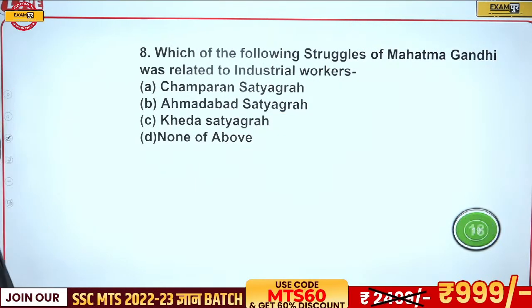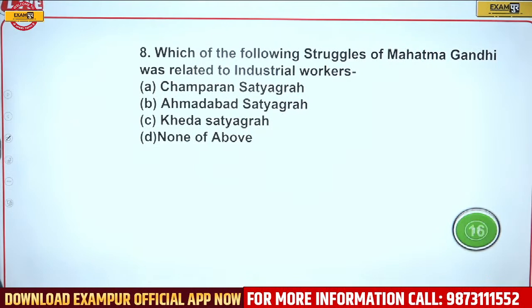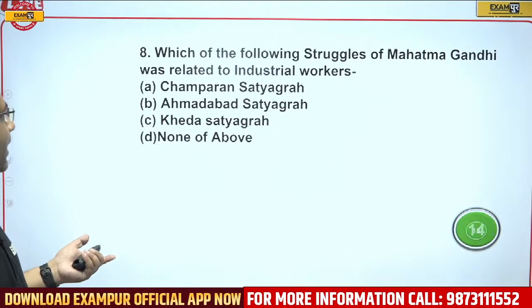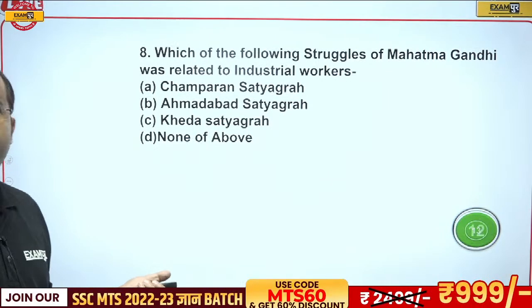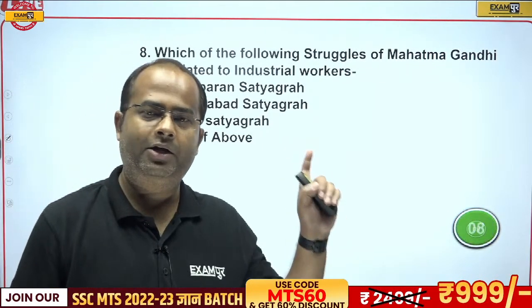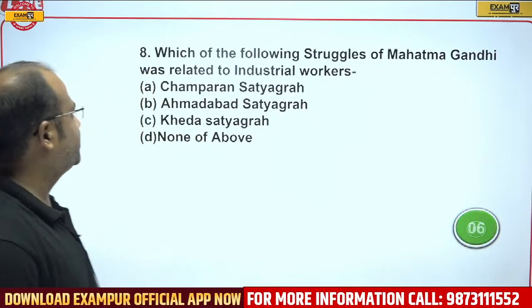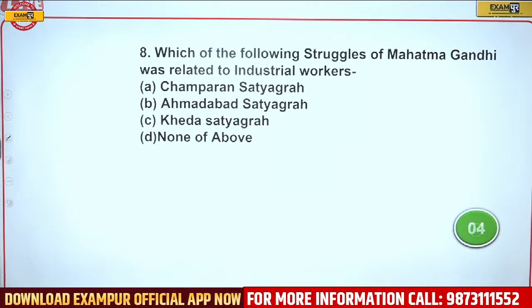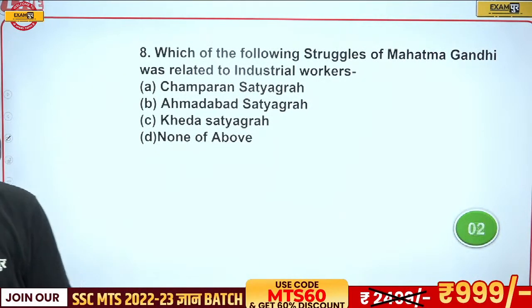Now come to the next question. Which of the following struggles of Mahatma Gandhi is related to industrial workers? Is it Champaran, Ahmedabad, Kheda, or none of the above?